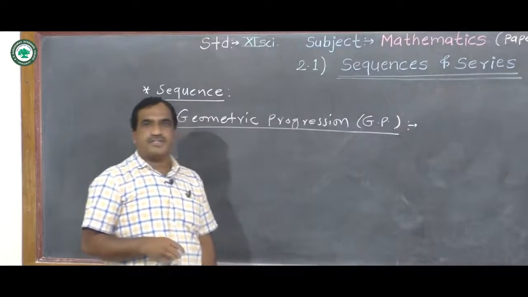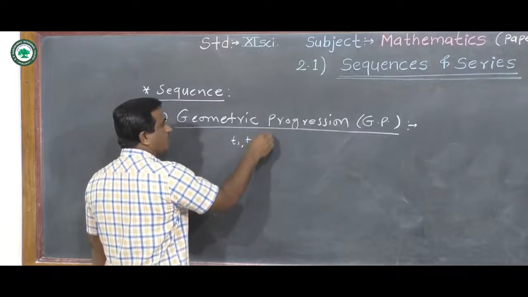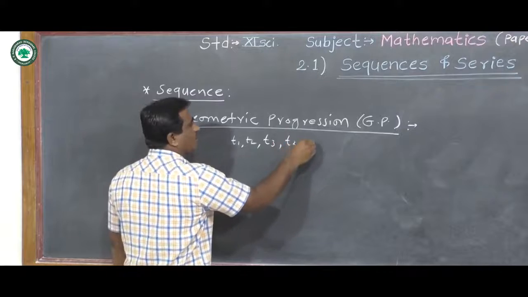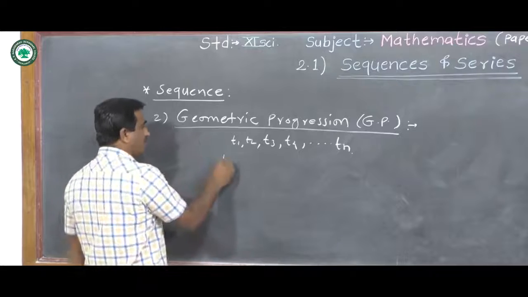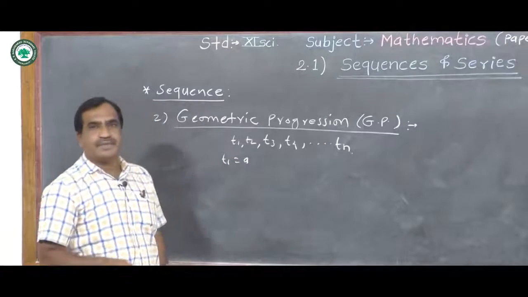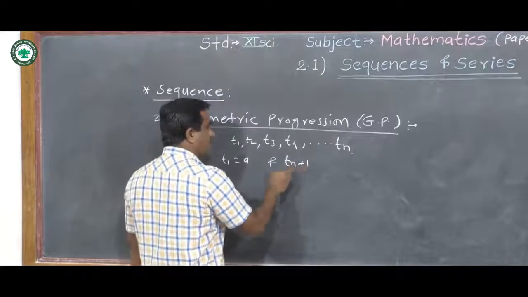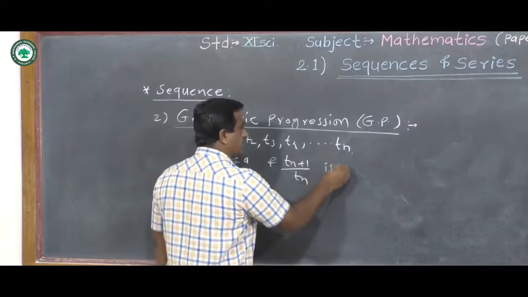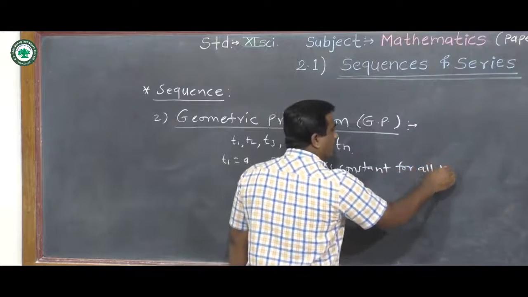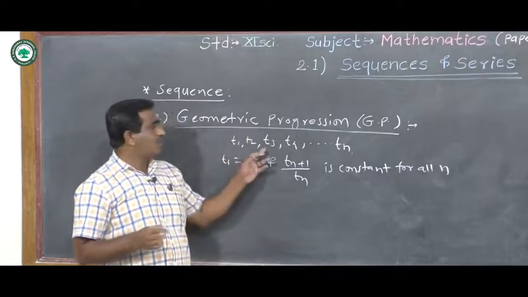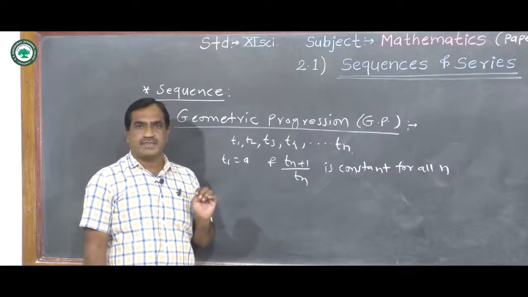Now first we see the definition of geometric sequence. If T1, T2, T3, T4, and so on Tn are the terms of a sequence where T1 equal to A is the first term, and Tn plus 1 upon Tn is constant for all n, then this sequence T1, T2, T3, T4, and so on Tn is called a geometric progression or geometric sequence.